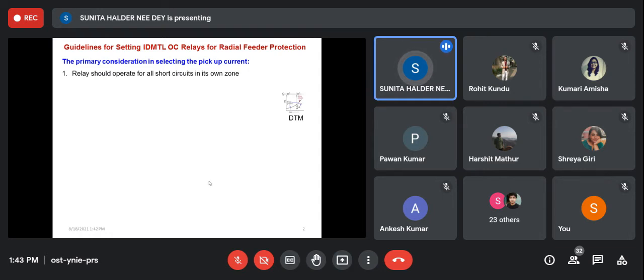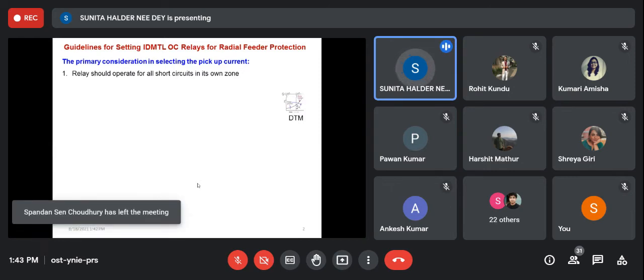That is most useful as compared to the inverse type overcurrent relay or instantaneous type overcurrent relay. So what will be the consideration? How shall we set the pickup current? So pickup current should be such that relay will operate for all types of fault of its own zone. That means the primary relay, there is a primary operating zone of that primary relay.